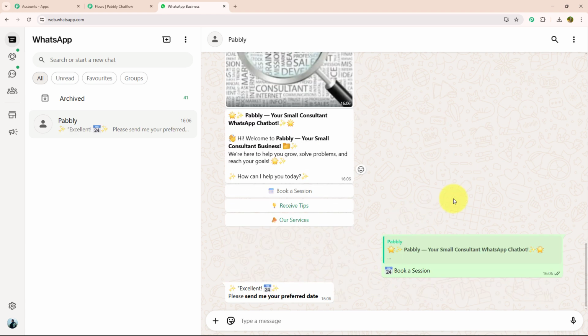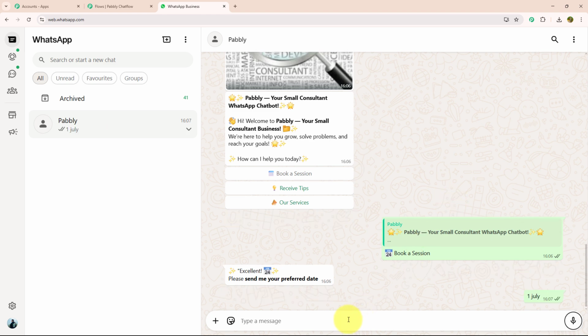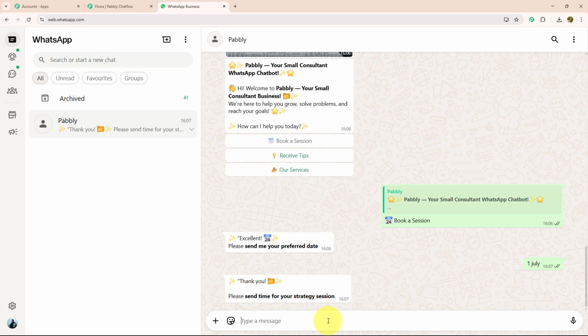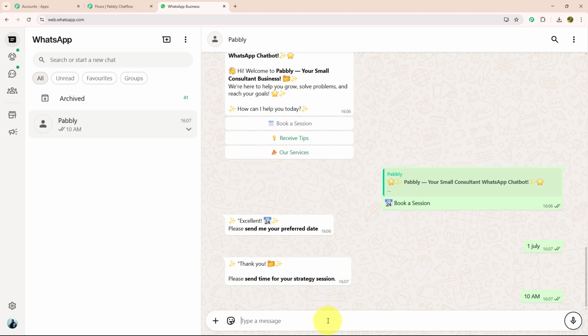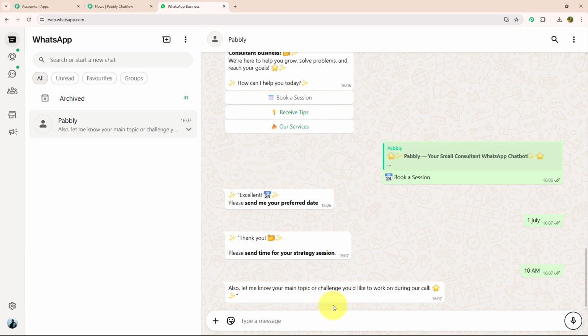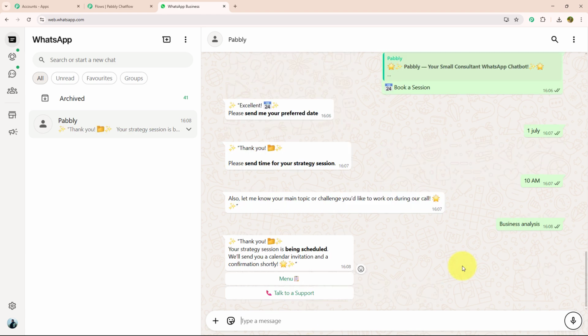To book a session, they want a few details like preferred date. I will enter 1st July. Now they want to know about time. I will enter that. After time, they want to know about the topic. As soon as I have entered all of the details, they responded with a message which says, "Thank you, your strategy session is being scheduled. We will send you a calendar invitation and a confirmation shortly." And with that they have also provided me 2 action buttons: menu and talk to support.